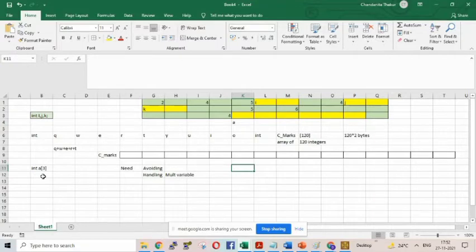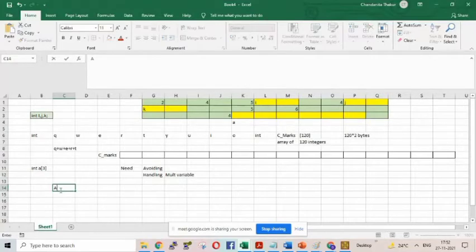This is a single variable i, so it can be of a single type only, either integer or float. So an array is a collection of homogeneous data types. What is an array? An array is a collection of homogeneous data types.